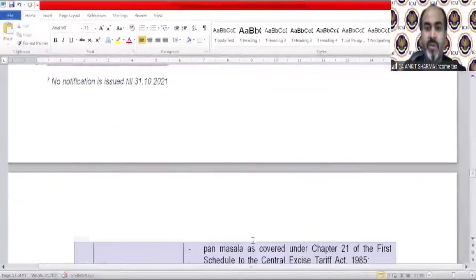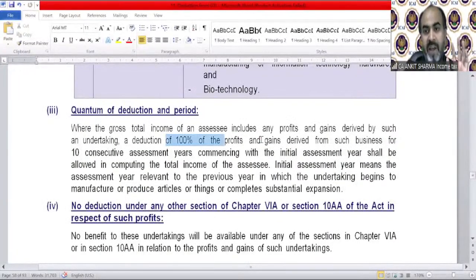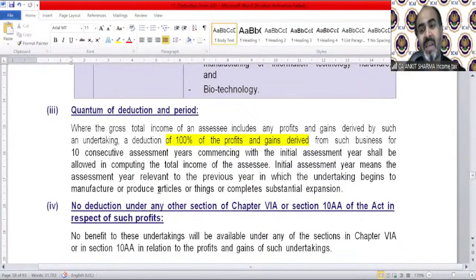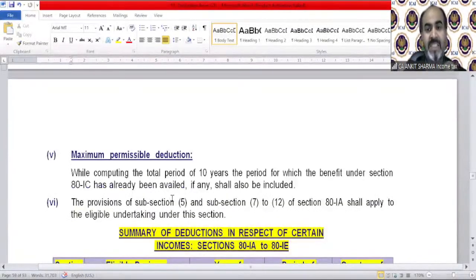Correct. So the deduction is 100% of profit and gains derived from such business for 10 consecutive assessment years commencing with the initial assessment year, allowed in computing the total income of the assessee. Initial assessment year means the year in which the business begins. No deduction is allowed under any other section or chapter if you have claimed the deduction here, not even section 10AA. For the maximum permissible deduction, while computing the total period of 10 years, the period for which the benefit under section 80IC has already been availed, if any, shall also be included.